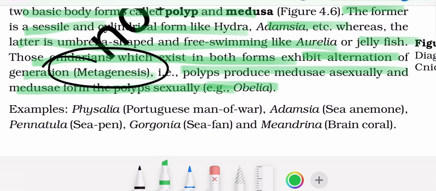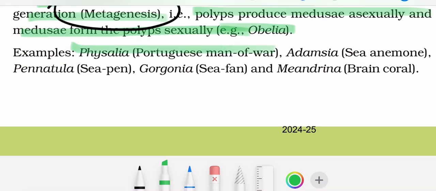Example, Obelia. Examples are Physalia, Portuguese man of war. Examples are very much important. The dual name character is very important. Adamsia, sea anemone. Pennatula, sea pen. Gorgonia, sea fan. Meandrina, brain coral.